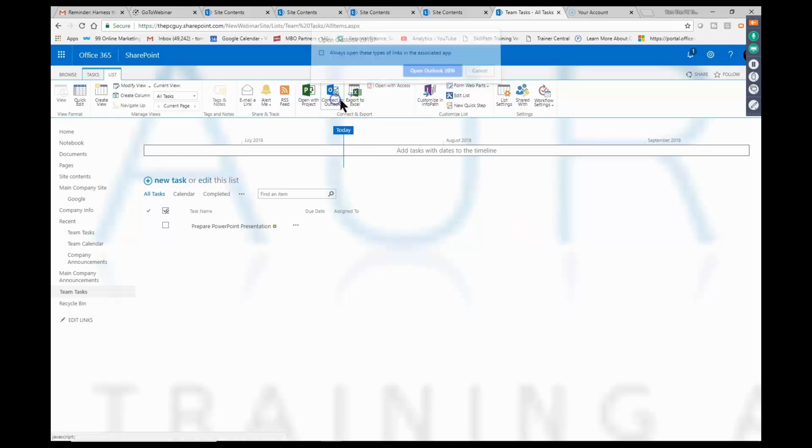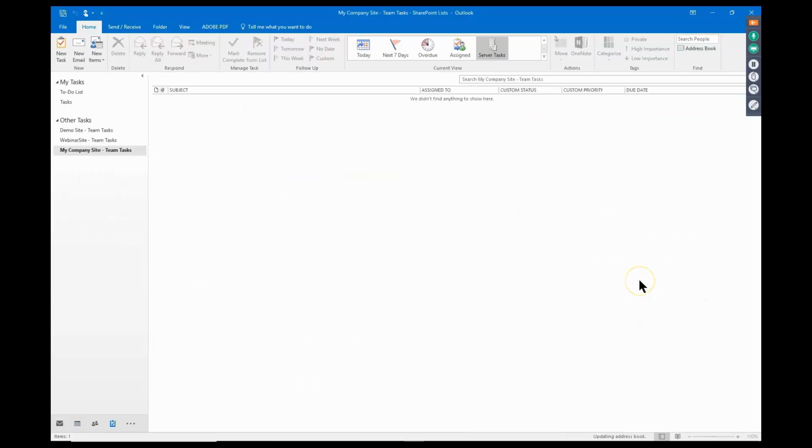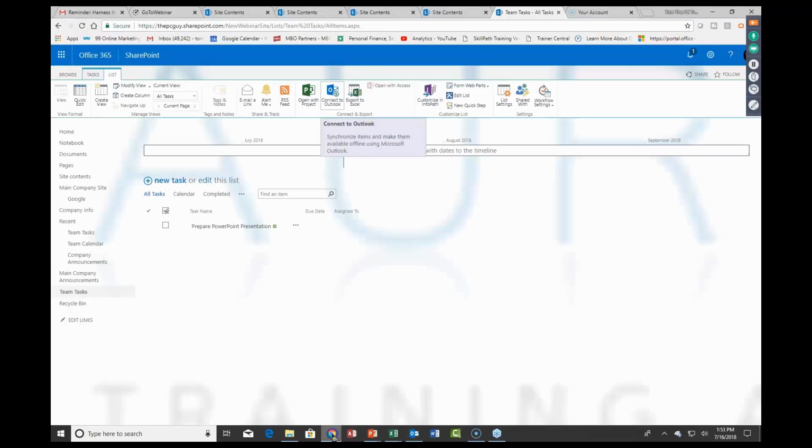Let's go ahead and connect that one to Outlook. I'm going to open Outlook 2016. It's now verifying that I want to do that, and I do. I click on yes. And now notice how I have my tasks in Outlook, and there they are. I just think it's so great how SharePoint integrates with your other programs that are in Office 365.